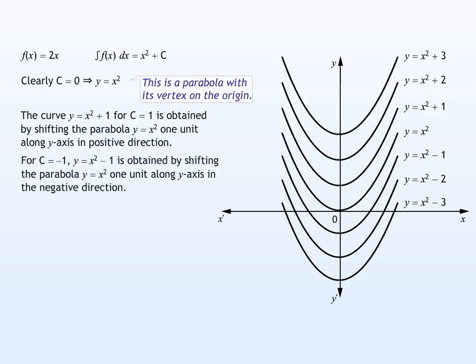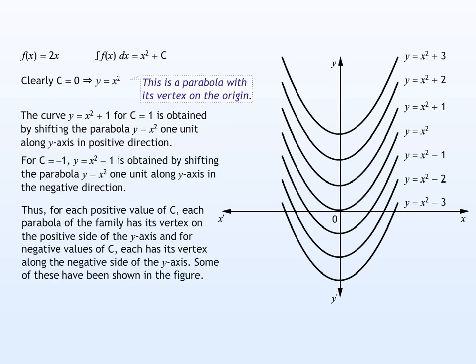However, for c = -1, we get a parabola shifted 1 unit along the y-axis in the negative direction. Thus, for each positive value of c, each parabola of the family has its vertex on the positive side of the y-axis, and for negative values of c, each has its vertex along the negative side of the y-axis. Some of these have been shown in the figure.